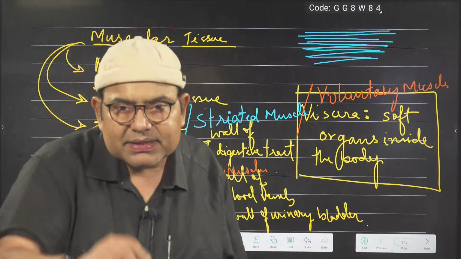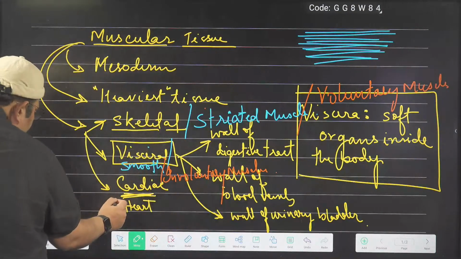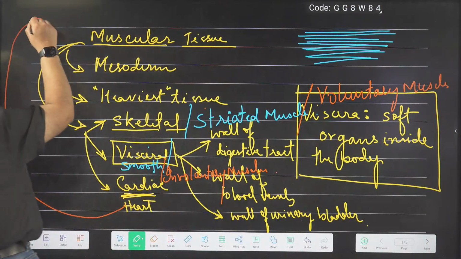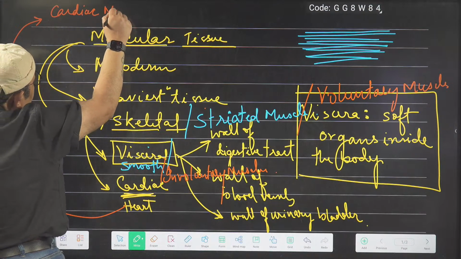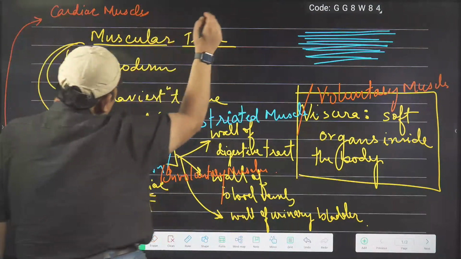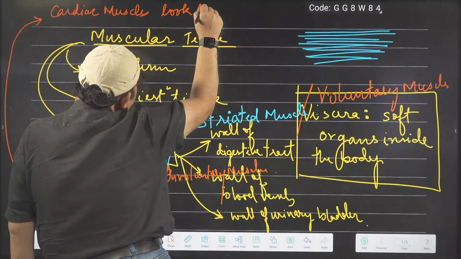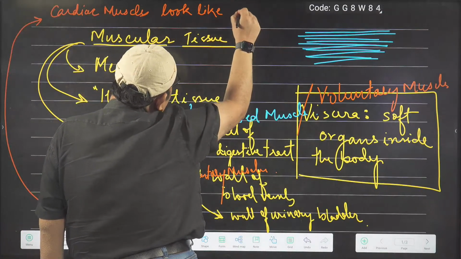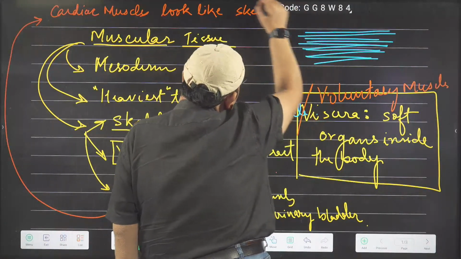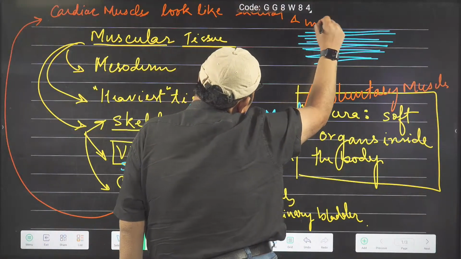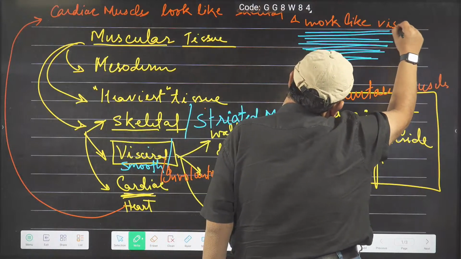Right. So the heart muscle, can I say one statement? Can I say that the cardiac muscles look like skeletal and work like visceral?